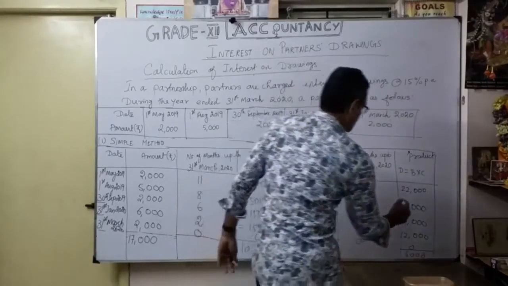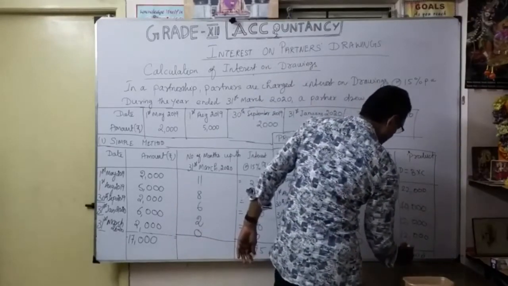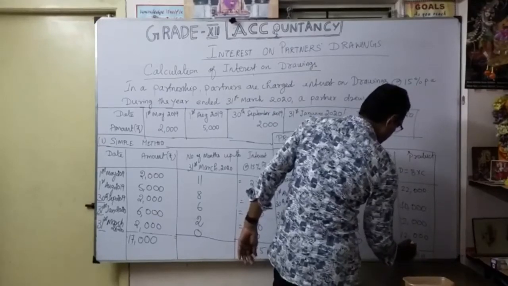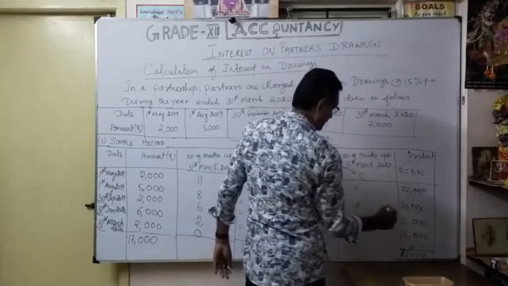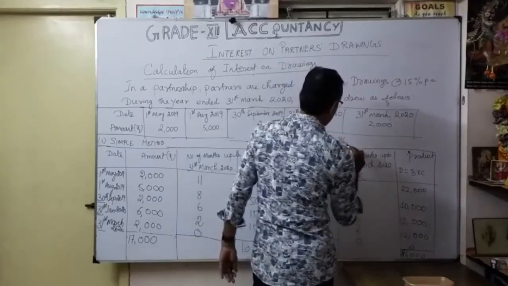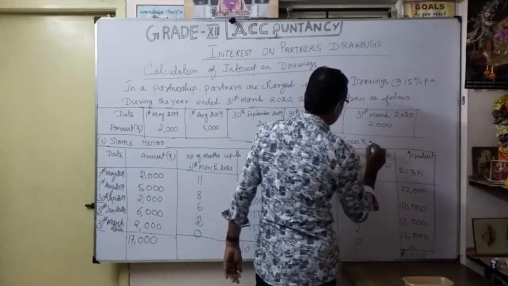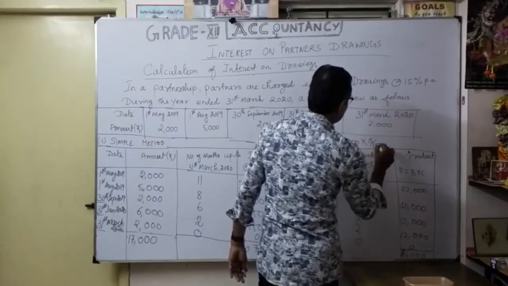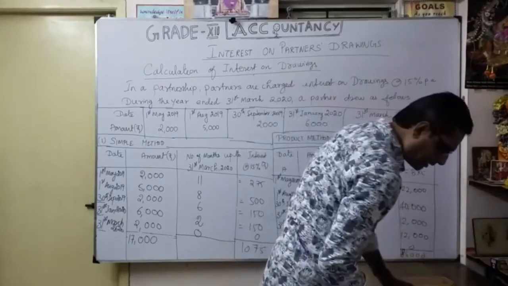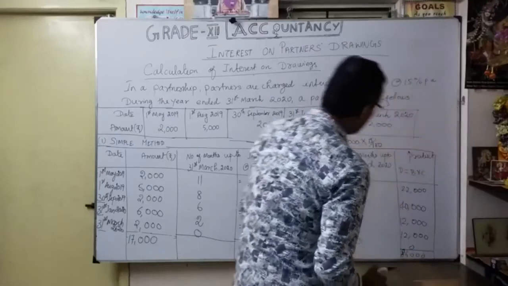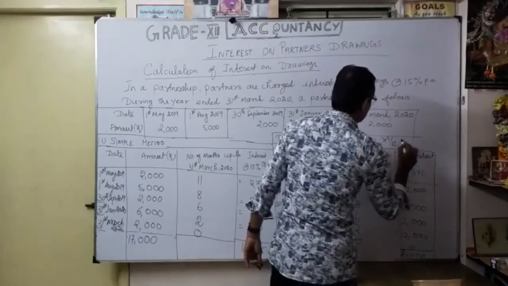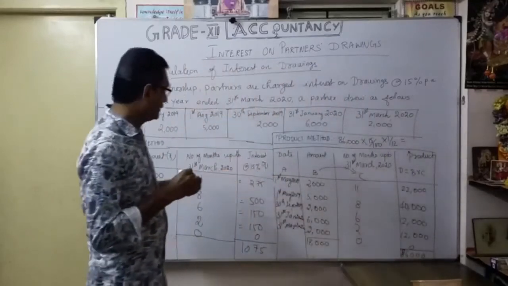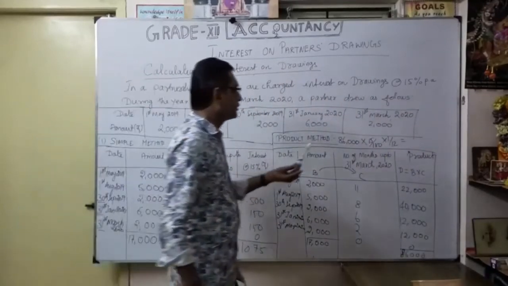Thereafter, 4 plus 2, 6, 7, 8, 86,000. So how are we going to calculate? This 86,000 is the basis for interest on drawings: into 15 by 100, into 1 by 12, because here everything is in months.